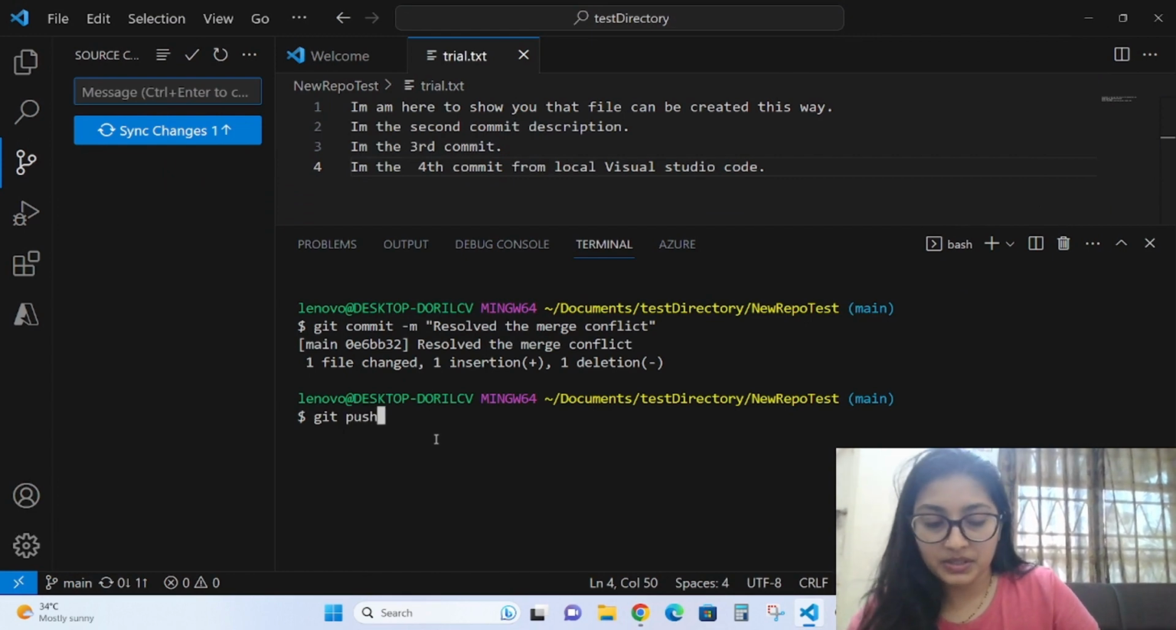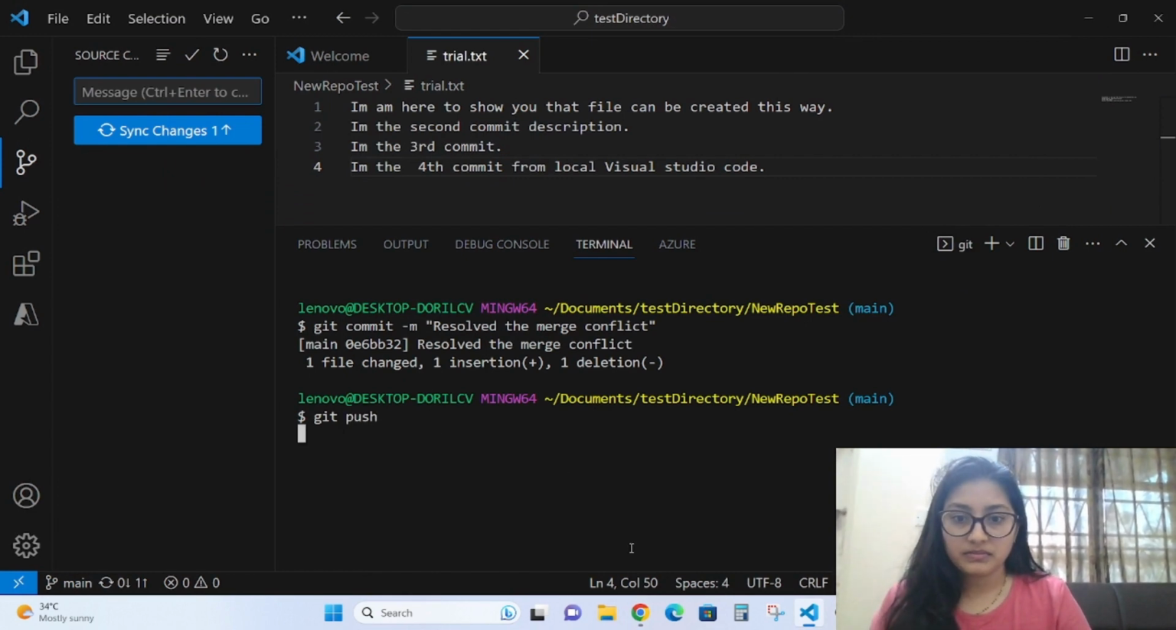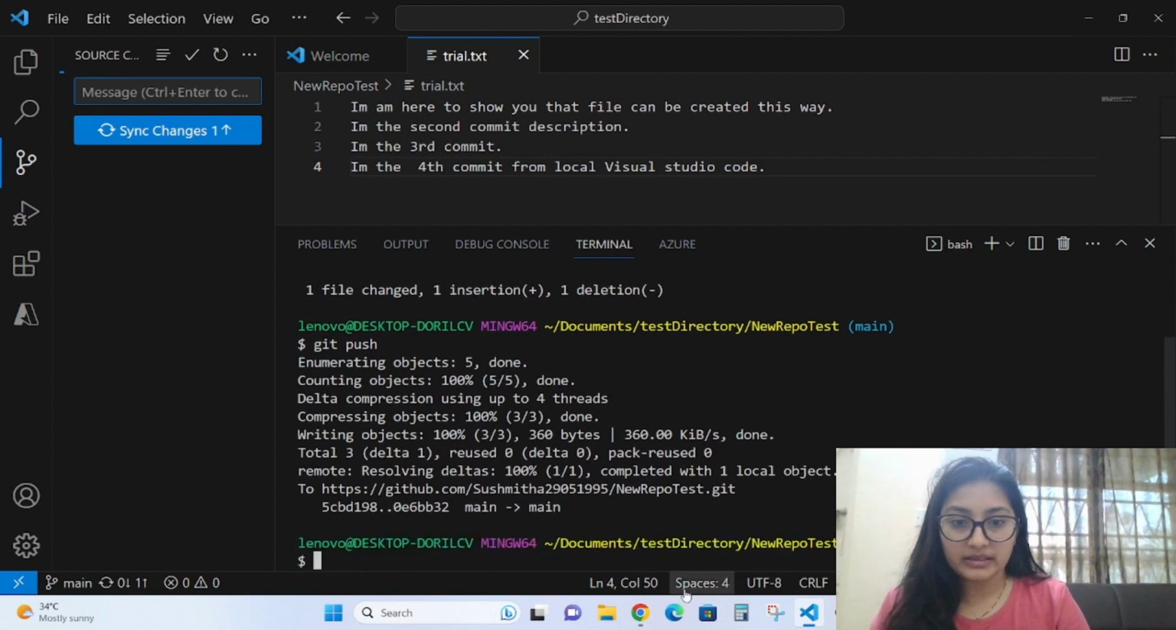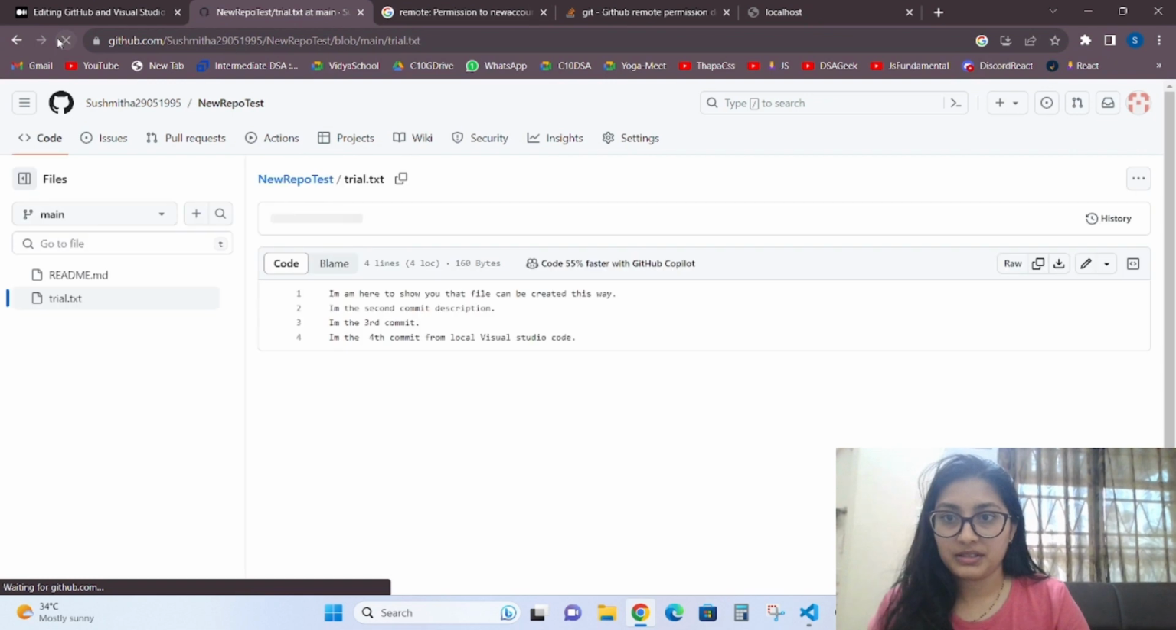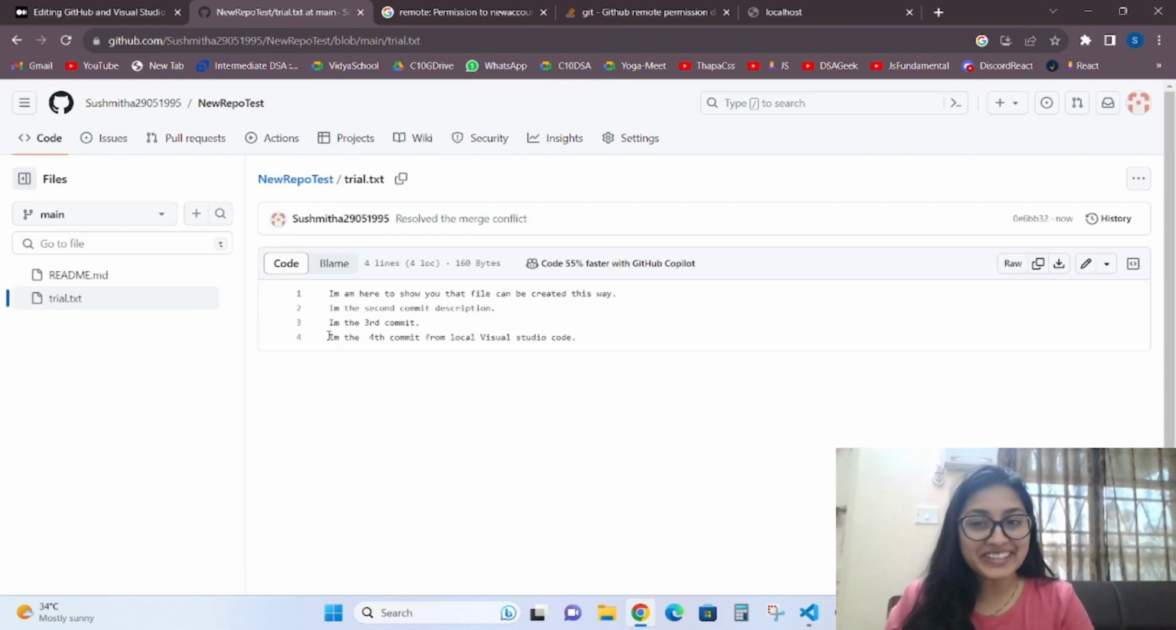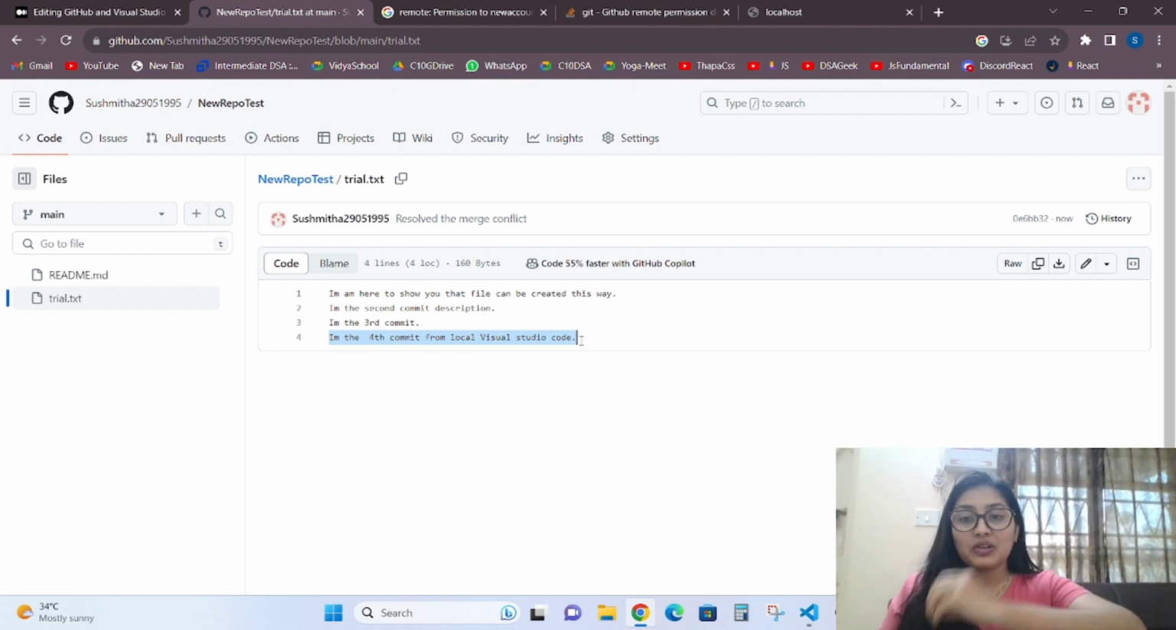Git push. Okay, done. What to do? Refresh. See, I told you: "I am the fourth commit from local Visual Studio Code." The fourth line is changed.